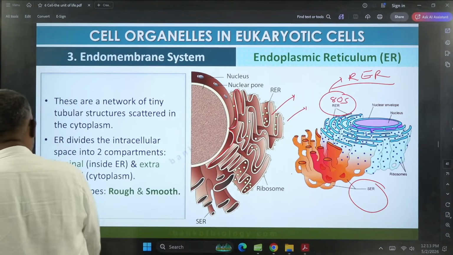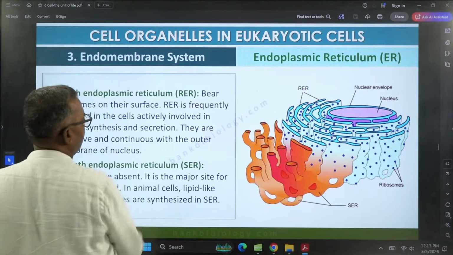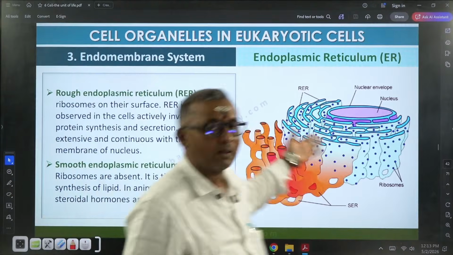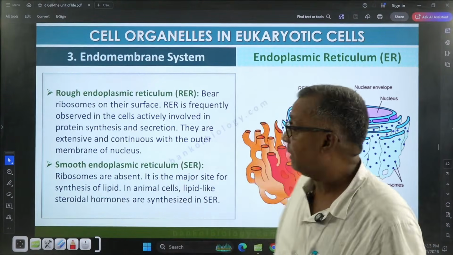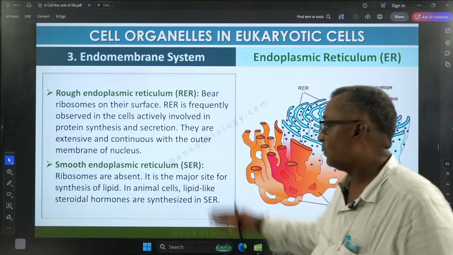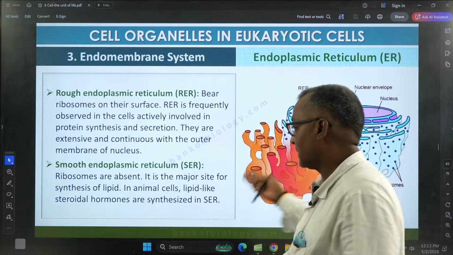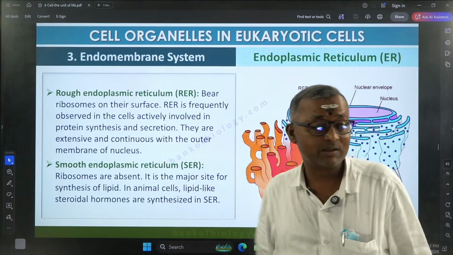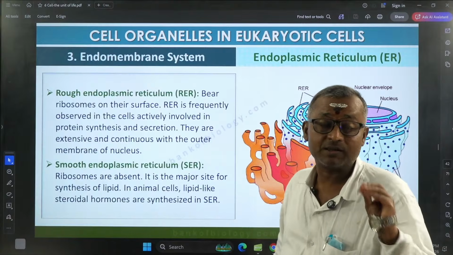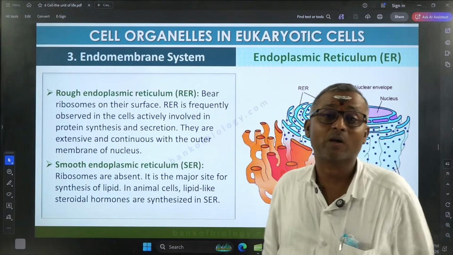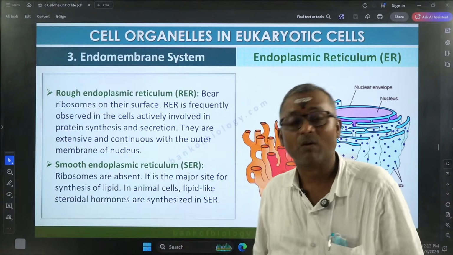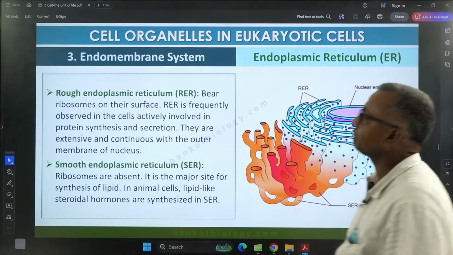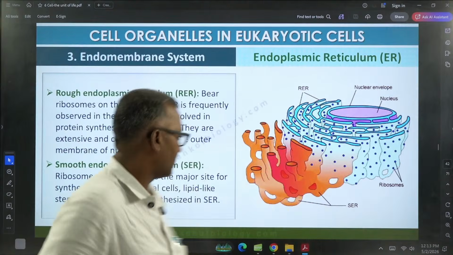So this rough and smooth endoplasmic reticulum also have different functions. Rough endoplasmic reticulum, as its surface is studded with ribosomes, can help in protein synthesis. Smooth endoplasmic reticulum helps in lipid synthesis. It is the major site for lipid synthesis, and in animal cells it also helps in synthesizing lipid-like steroidal hormones like testosterone and estrogen. Such kinds of hormones can also be synthesized. So that is the importance of RER and SER.